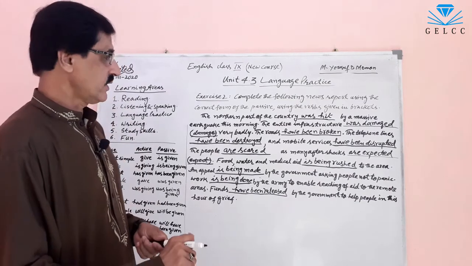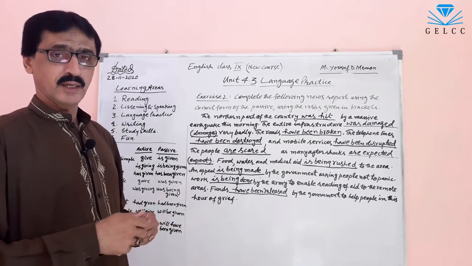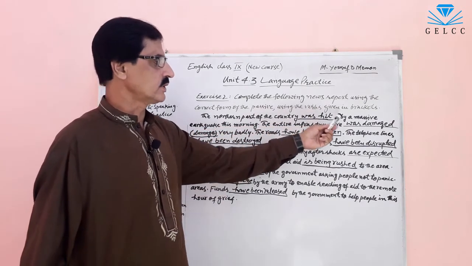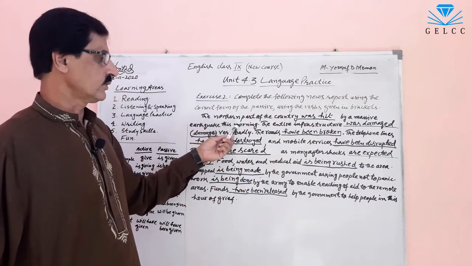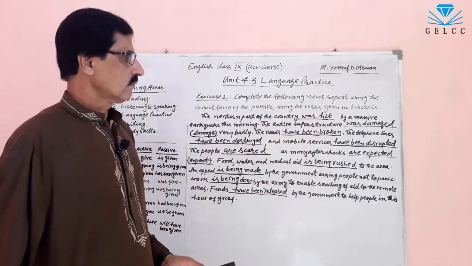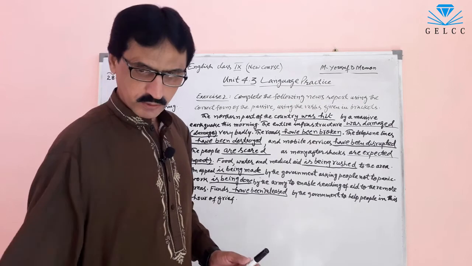Now, let's read the whole news again. The northern part of the country was hit by a massive earthquake this morning. The entire infrastructure has been damaged.